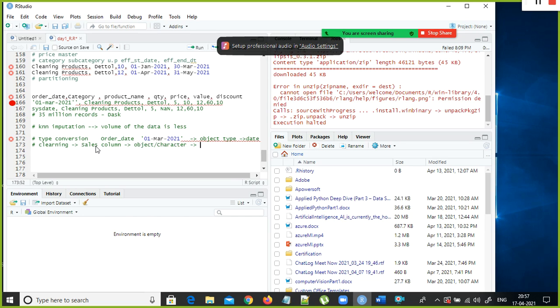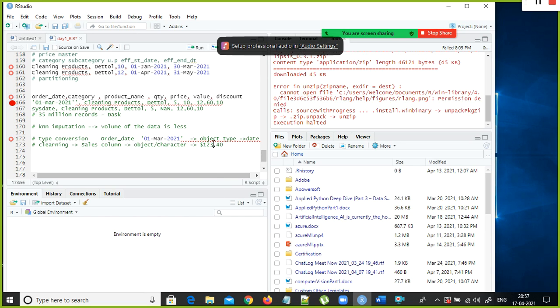So now you are wondering why, when the sales column is supposed to be a float, a numeric data type, it assigned character. When you do the data exploration on this column, somewhere you found that they put something like dollar 123 dot 40. You have dollar and dot and all there.